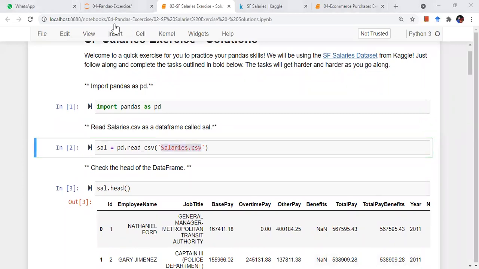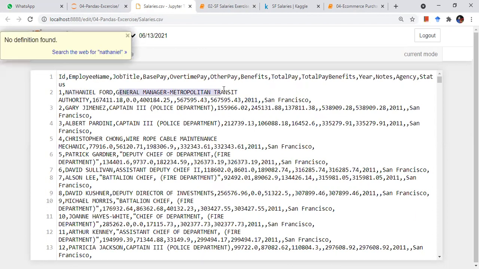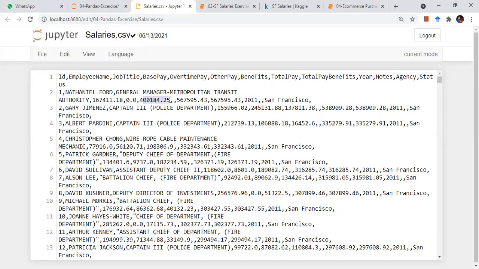So we can just have a look at it. This is my CSV file actually. If you want to open it in an Excel sheet, you can open it there also, but this is what my data essentially is. I have some ID, then name, then the post of that particular person, then maybe the base salary or some other feature.